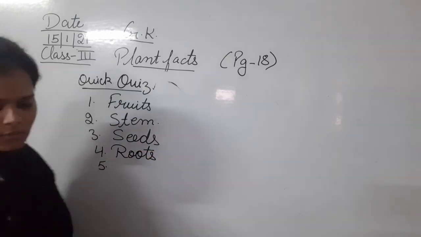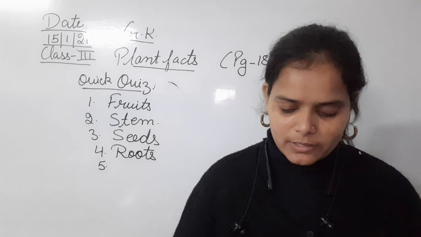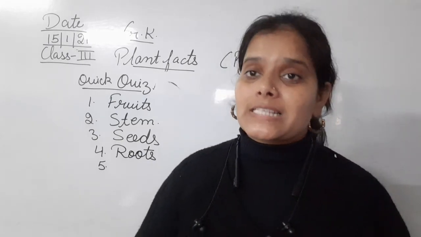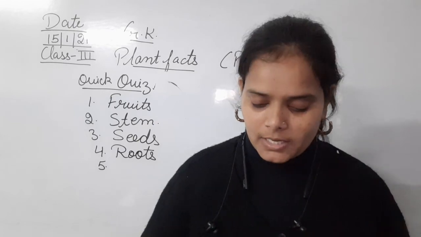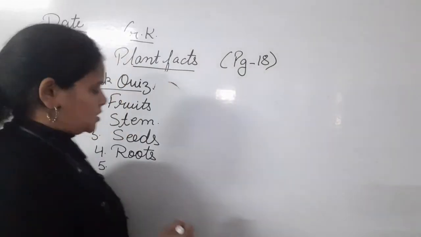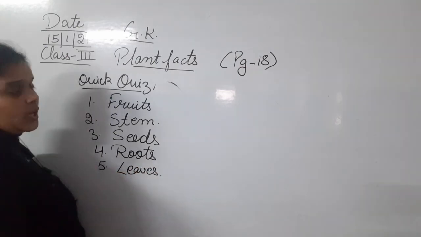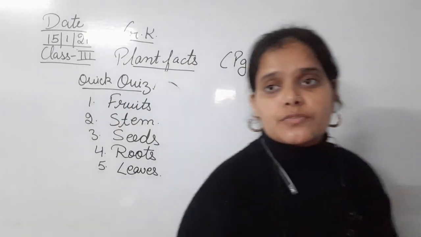Fifth one. Name the part of the plant which helps it to breathe. Which part of the plant helps it to breathe? That is the leaves. Okay, so these are the answers from the topic.